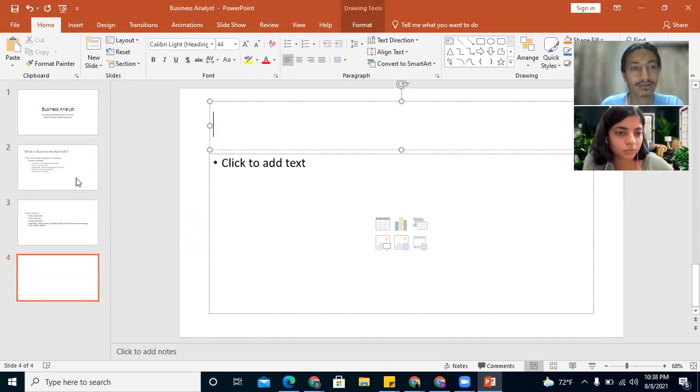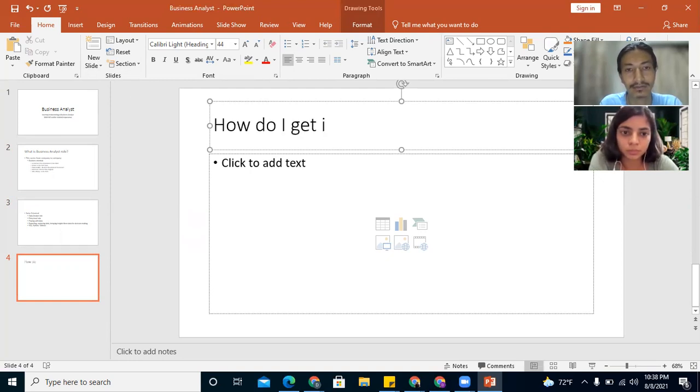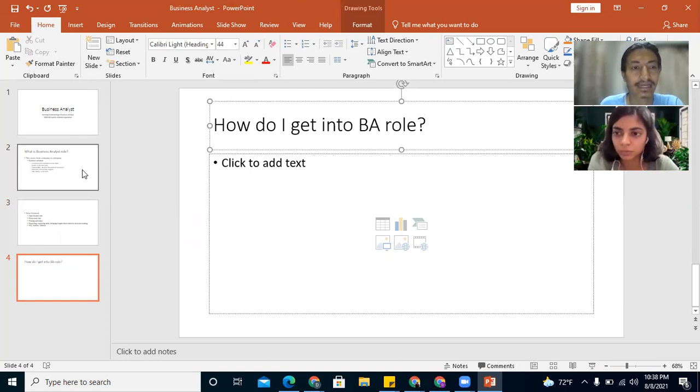Okay, so this is about the background of the business analyst role. Now, how do I get into this? A market analyst is different. There is something called a market research analyst. They do primary research or secondary research. Primary research means interviews or collecting data and working on that.